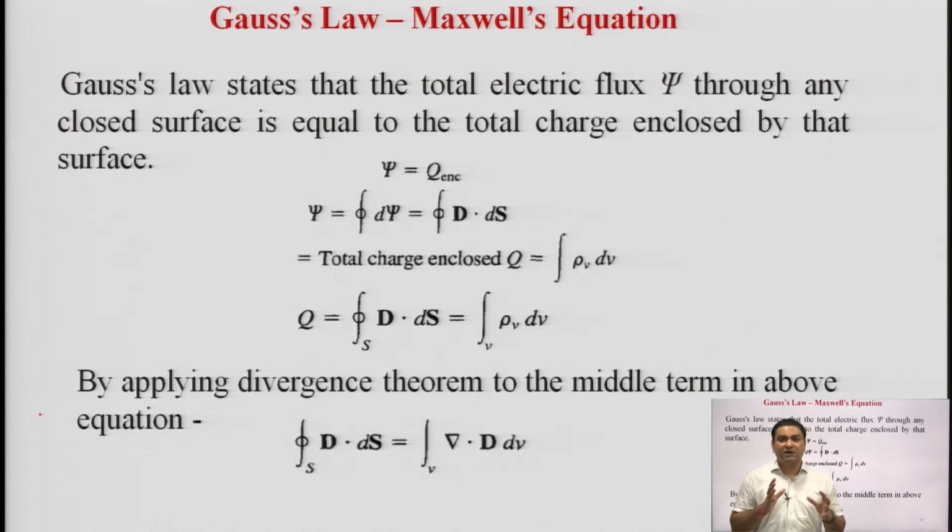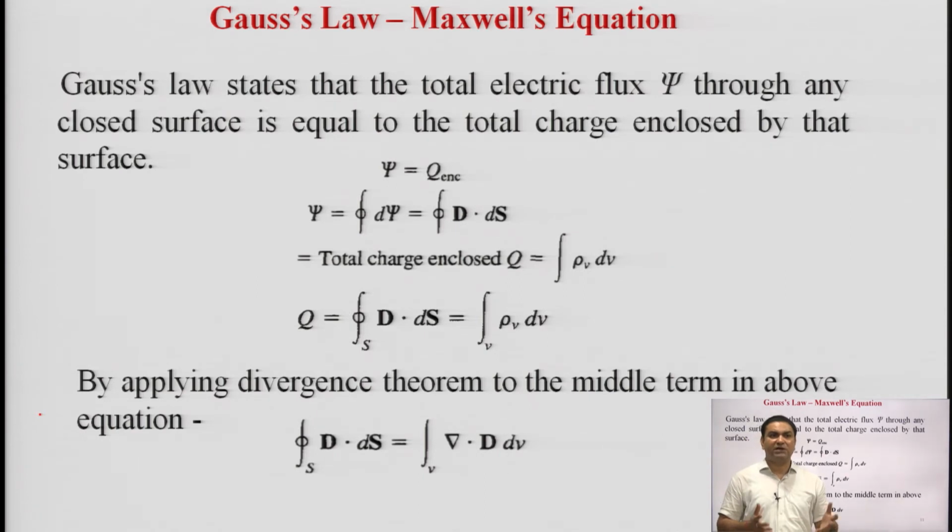Again, a very interesting thing comes here in the form of Maxwell's equation. In this slide, we will study a very important equation which is known as Maxwell's equation. By using Gauss's law and the divergence theorem, we can derive the Maxwell equation.